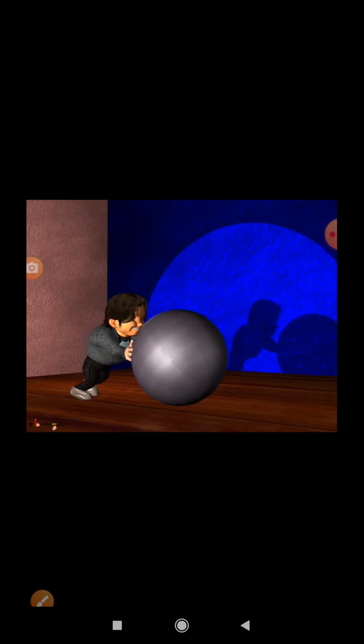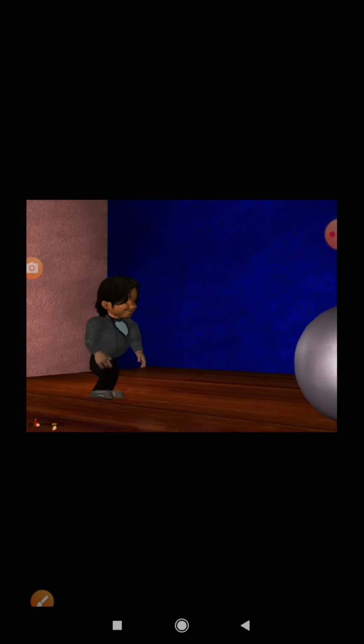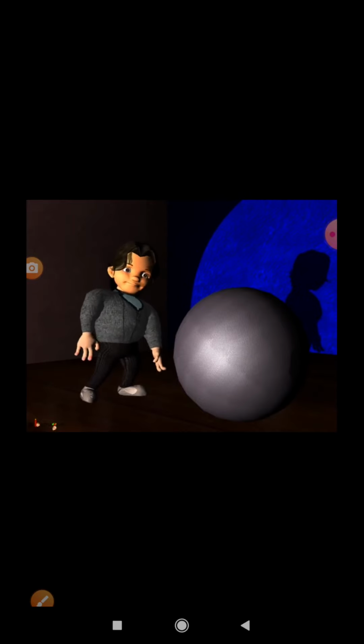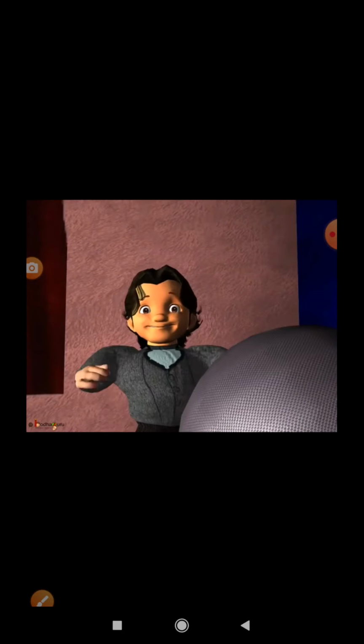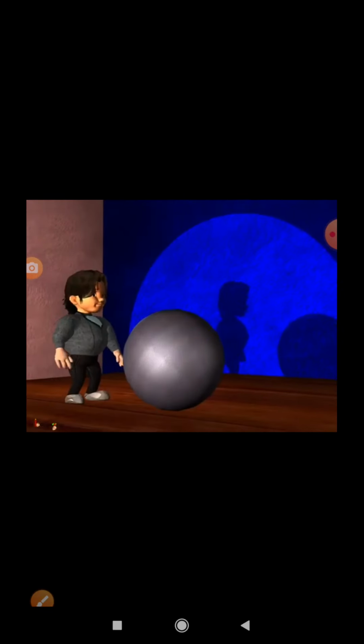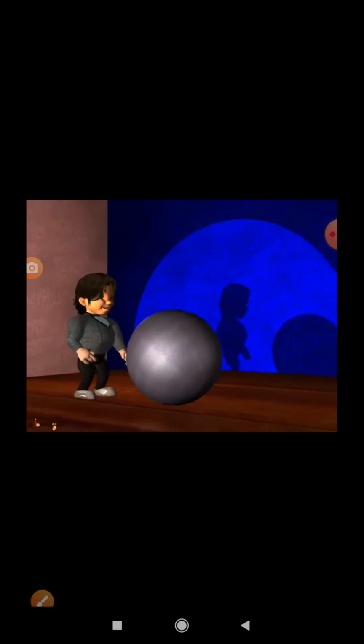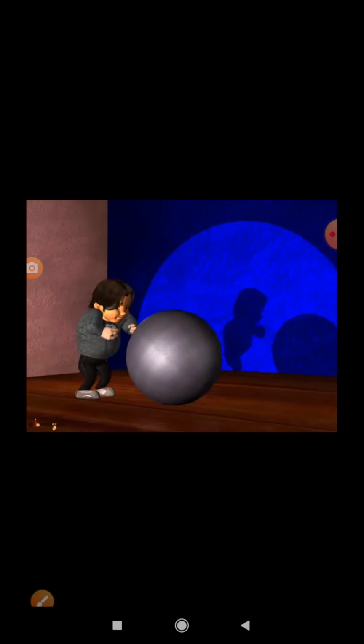This is a natural force called frictional force. Friction happens when any two things rub against each other. Frictional forces are present almost everywhere in our daily life. So why did the ball stop on the ground? Because the ball and the ground are rubbing against each other.